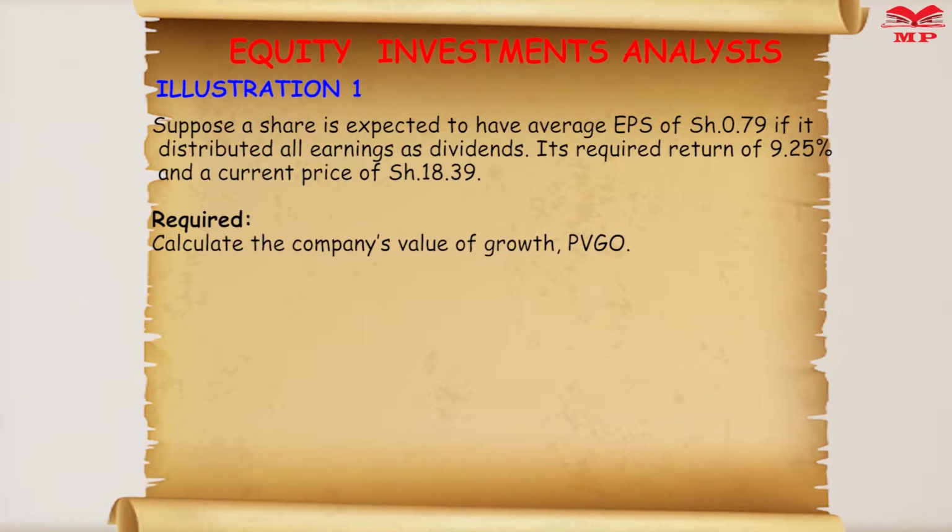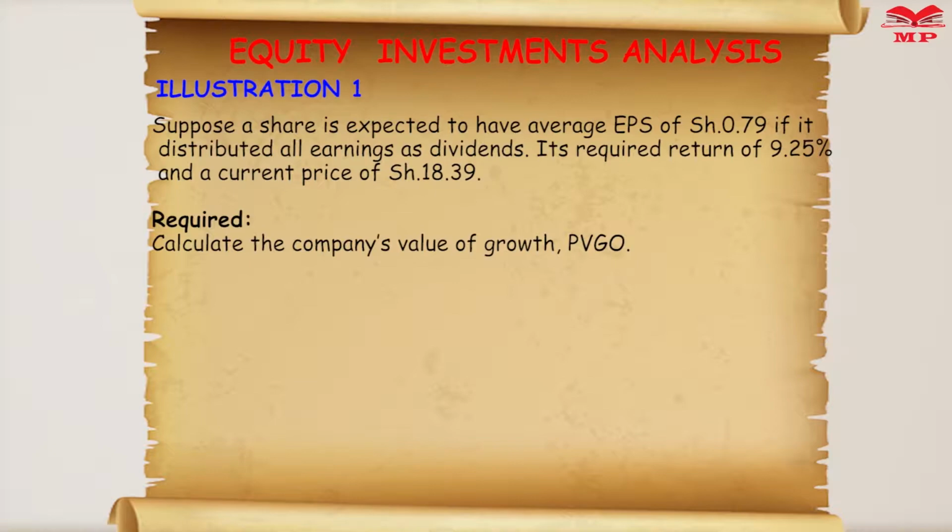Its required return is 9.75%, and the current share price is 18.39. So what do we have? We've been required to calculate the company's value of growth opportunities, so the present value of growth opportunities.